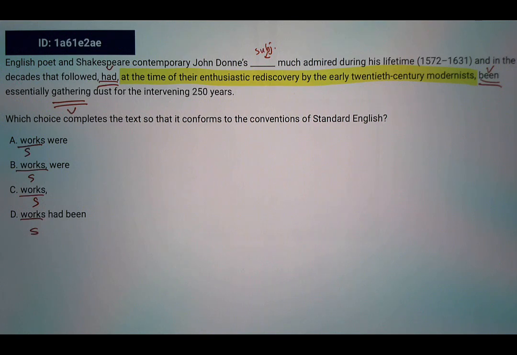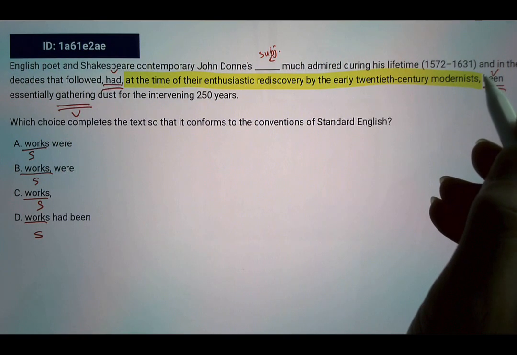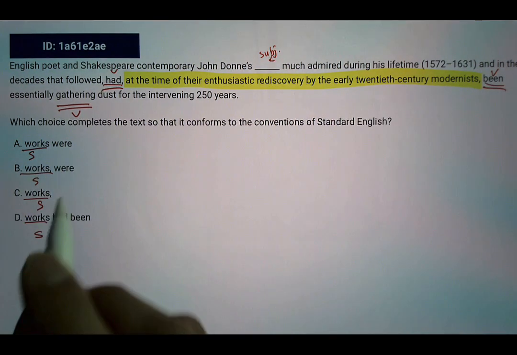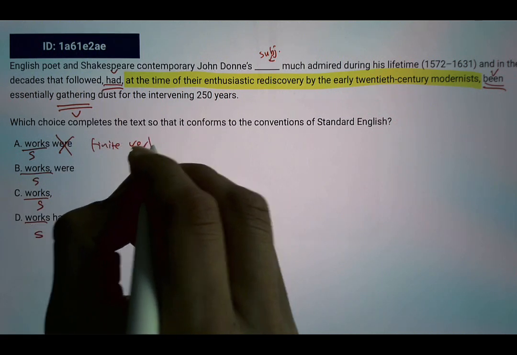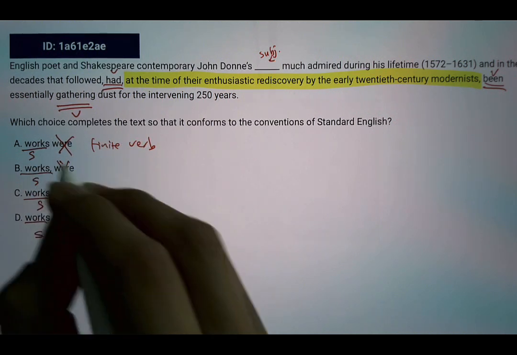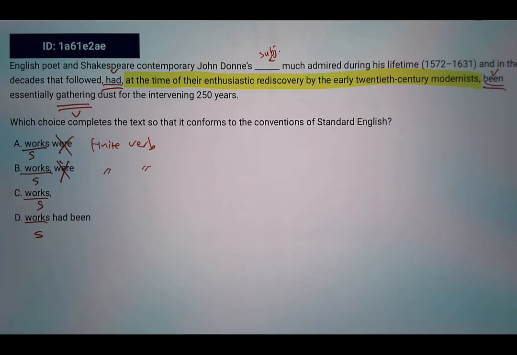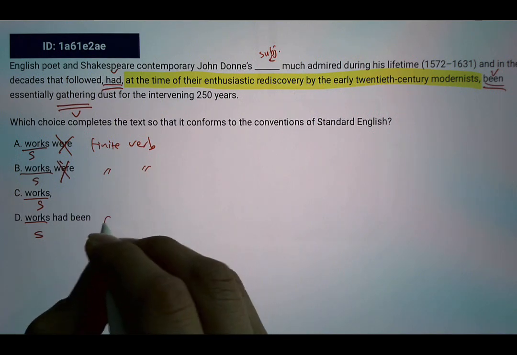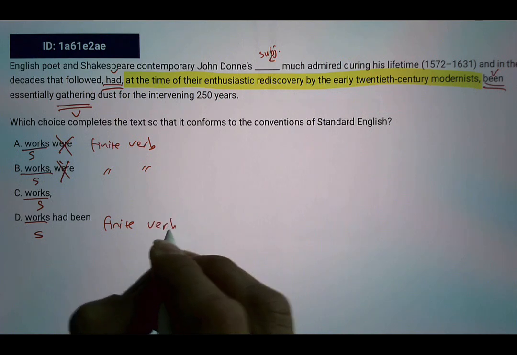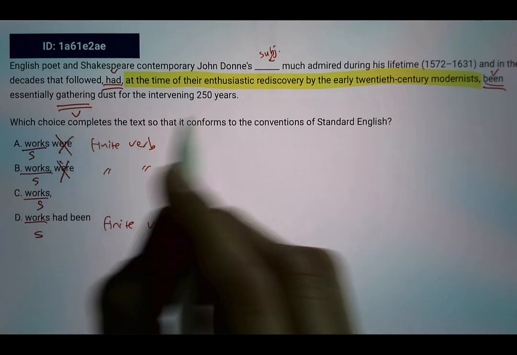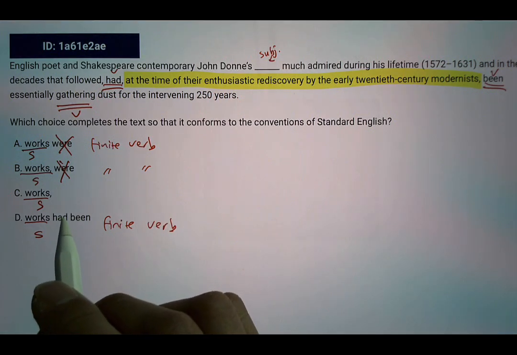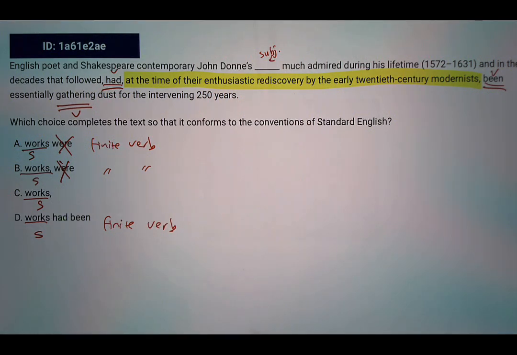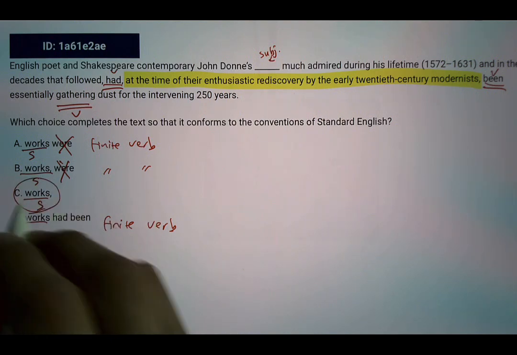But because we have a finite verb here, we cannot have finite verbs such as choice A, that's a finite verb. Choice B also, that's a finite verb. Choice D is also a finite verb. Okay, you just have to have one verb for one subject in this case. I'm not seeing any compound verbs here, or compound predicate. So because that's not the case, we'll just have to choose C. And let's just read it.